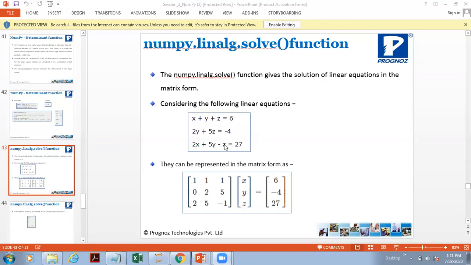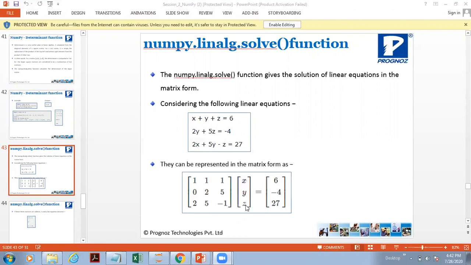This is 2 5 minus 1, 2 5 minus 1. Now the variables involved here are x, y and z, and this part is termed as the constants, so 6 minus 4 27. In this format it has come. Now you have to solve this equation, and by solving it you have to get the values of x, y and z.